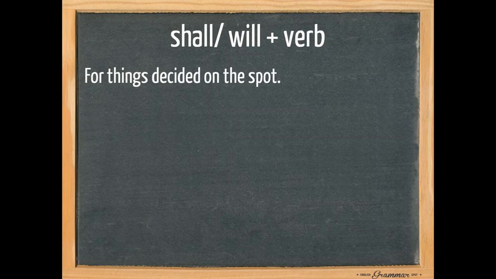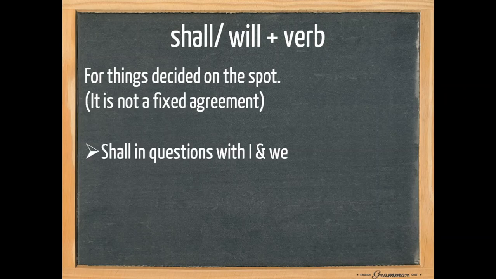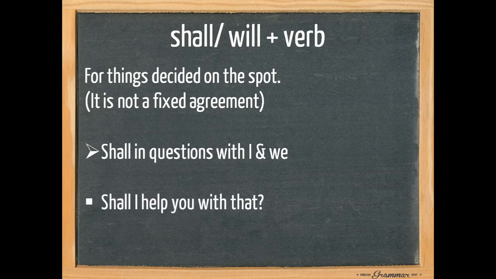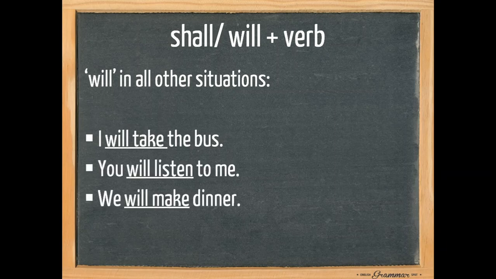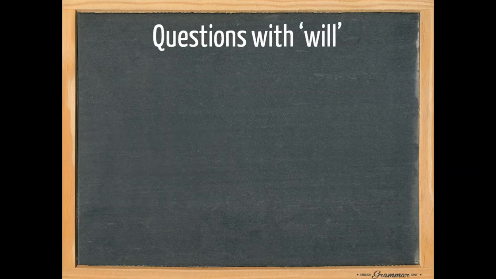They are not fixed agreements and they are not very likely to follow through. We need to pay extra attention to shall because we only use shall in questions with I and we. Shall I help you with that? And shall we go for a swim? We use will in all other situations. I will take the bus, you will listen to me, we will make dinner, and they will drop by.